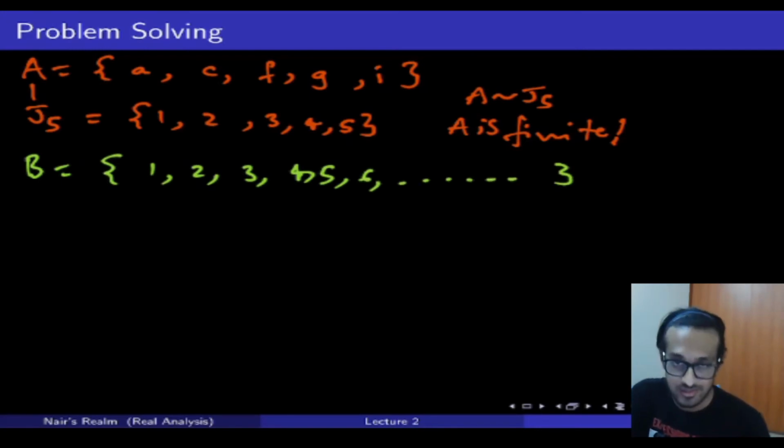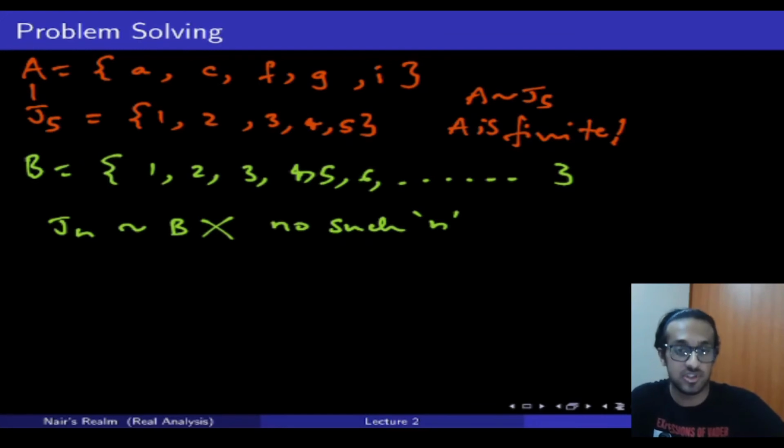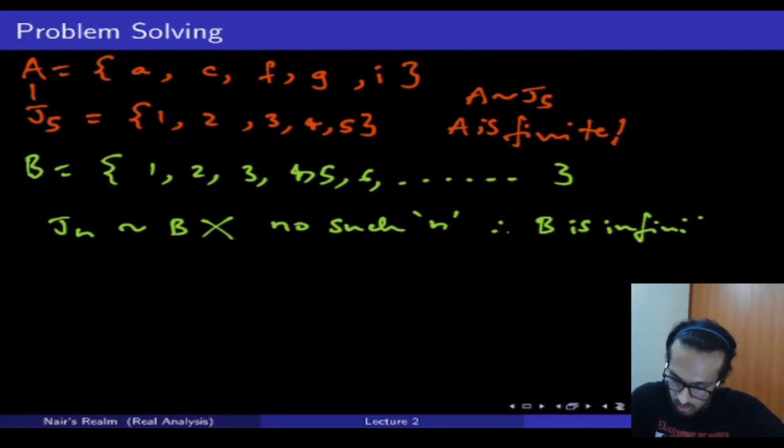Here in this case, I will fail to find an n for which J of n will have an equivalence relation with B. That is just impossible. Therefore, I can say that B is infinite.